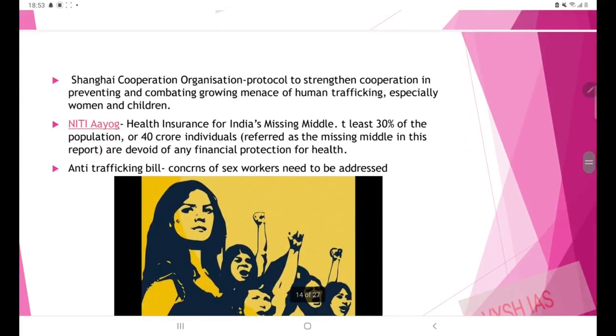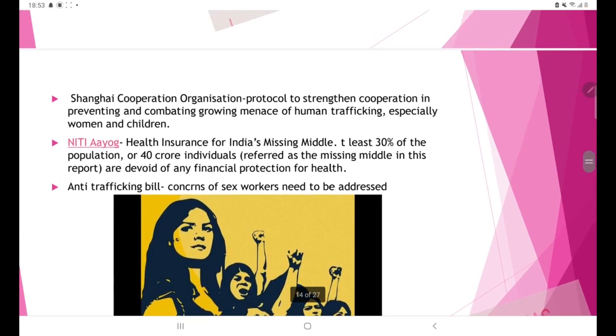Then next is with respect to the Shanghai Cooperation Organization. It has brought in a protocol to strengthen cooperation in preventing human trafficking. So this is relating to human trafficking. Whenever there is a question relating to right against exploitation, you can use this.